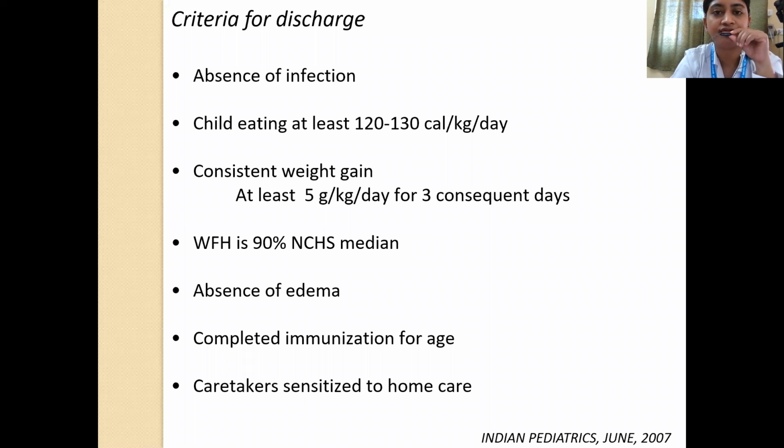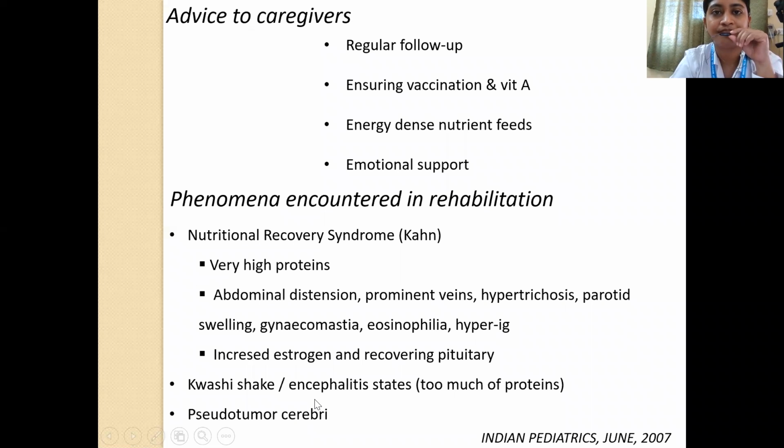So what are the criteria for discharge? The child should be free of infection. The child should be eating at least 120 to 130 kilocalorie per kg per day. There should be a consistent weight gain of at least 5 gram per kg per day for 3 consecutive days. Weight for height should be 90% of the median. There should be no edema. The child's immunization should have been completed, and caretakers have been sensitized to home care.